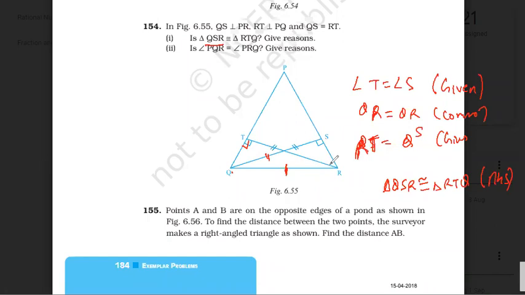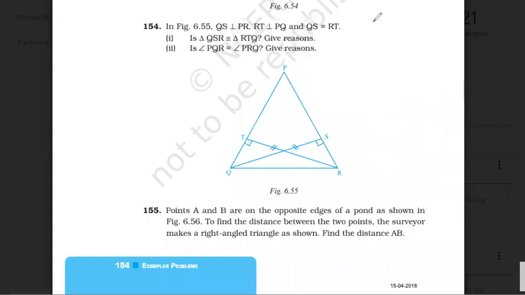RT, my bad, RT is equal to QS. So QSR is congruent to RTQ, using RHS congruency. Okay? Right, everyone? Tell me. Got it? Raise your hand if everyone got this. Very good, everyone.